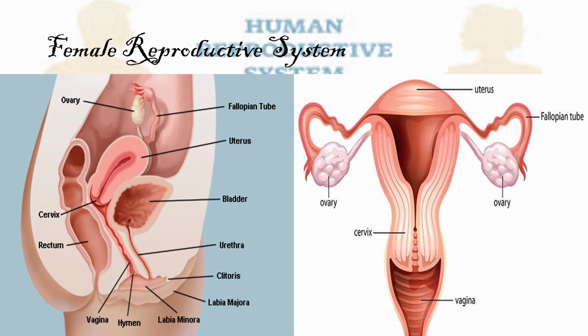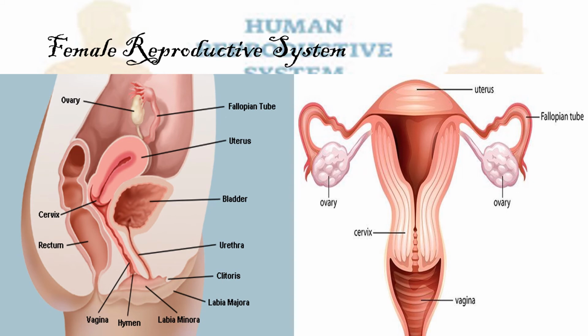The fallopian tubes are passageway for the mature egg cell to reach the uterus. It is also where fertilization of the egg cell usually occurs. The uterus or womb is an inverted pear-shaped hollow muscular organ located between the bladder and the rectum. The uterus is where the fertilized egg cell implants itself and develops.